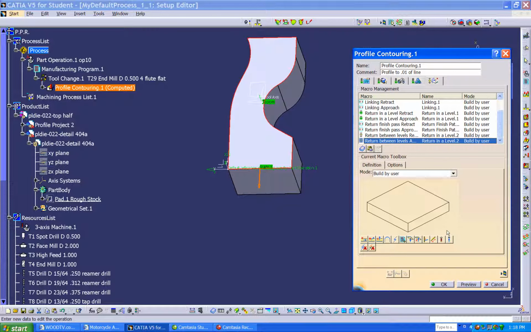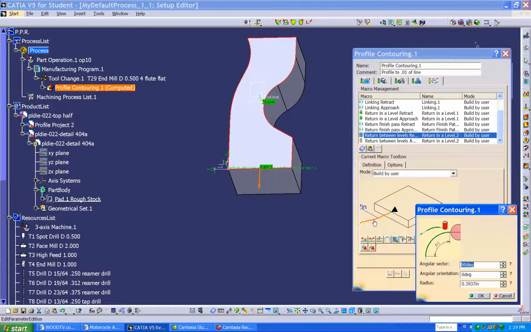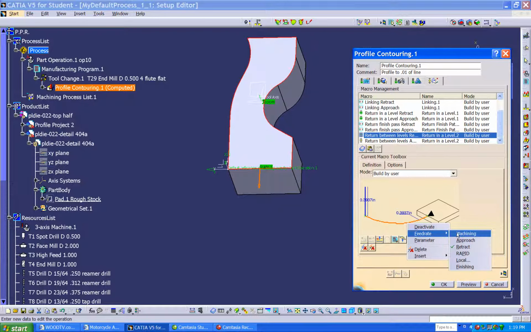We're just going to add a little sweep in and a little axial motion to that. Same thing on the retract. Let's add a sweep out, and we're going to change that to say 30 degrees. We'll shorten it up so we can kind of speed things up, and we'll add a little axial motion to that. We're going to change the feed rates to machining. We'll change the retract to rapid.